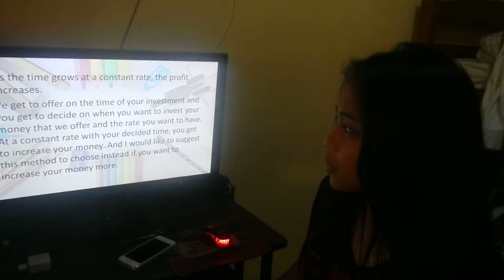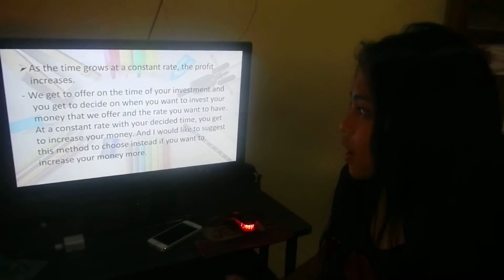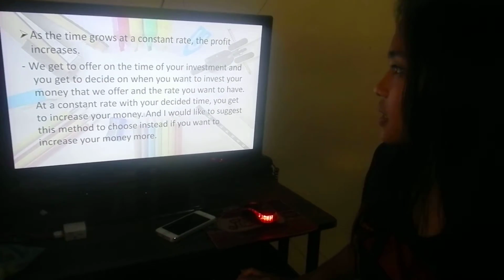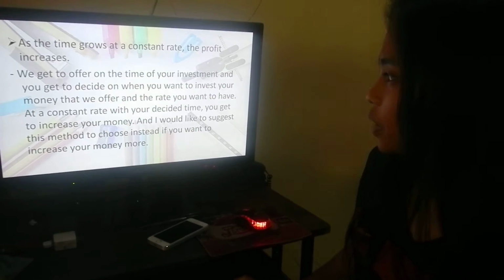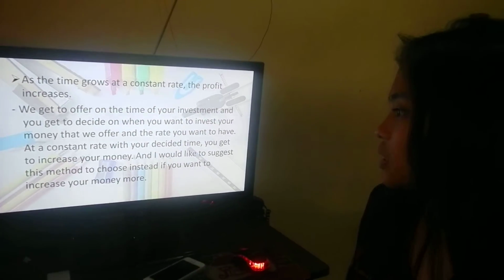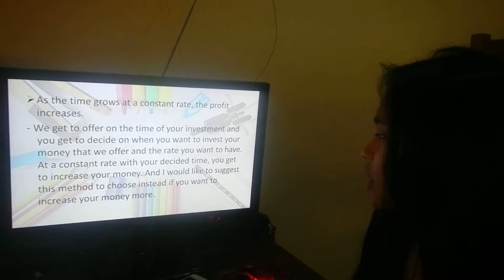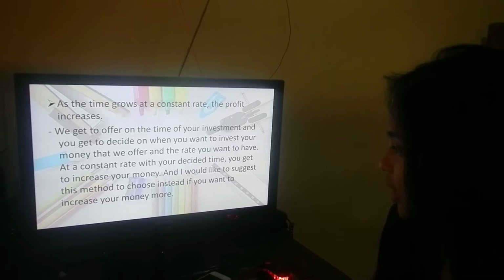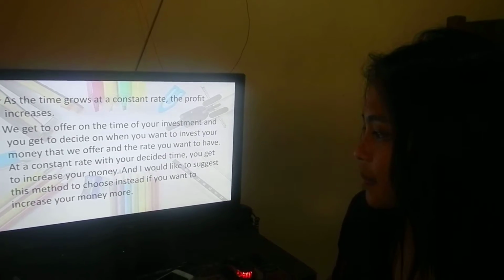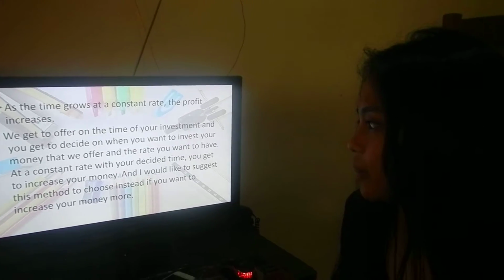As the time grows at a constant rate, the profit increases. We get to offer the time of your investment, and you get to decide when you want to invest your money that we offer and the rate you want to have at a constant rate. With your decided time, you get to increase your money. And I would like to suggest this method if you want to increase your money more.